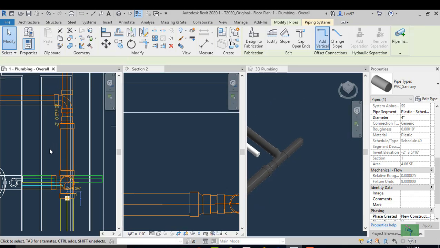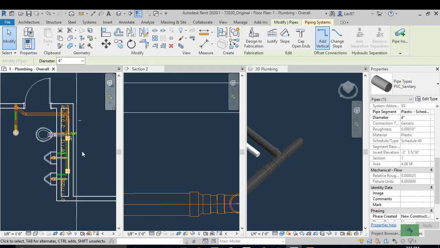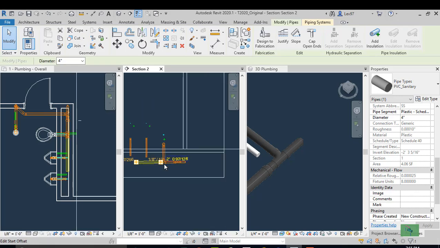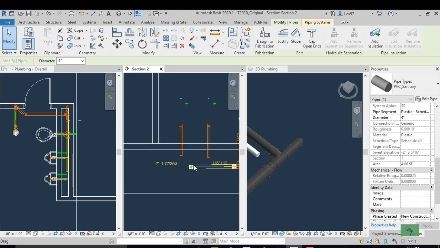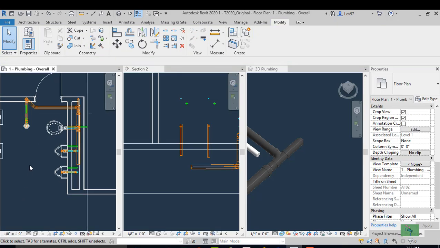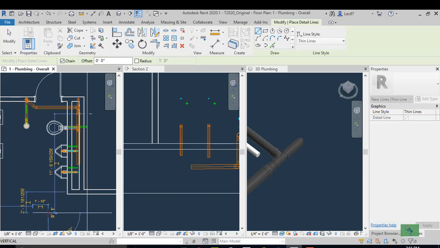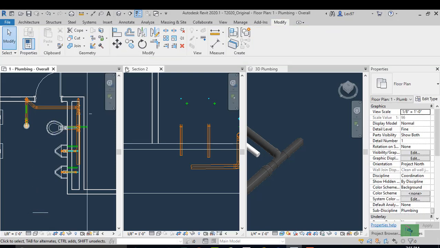Okay, so let's hook up our urinals. I'm going to continue drawing another detail line just to bring out the 4-inch.